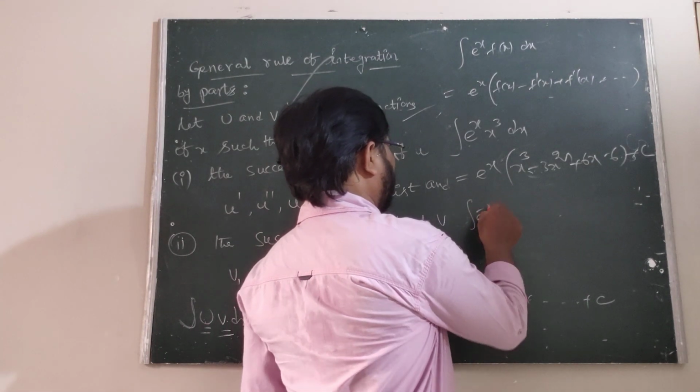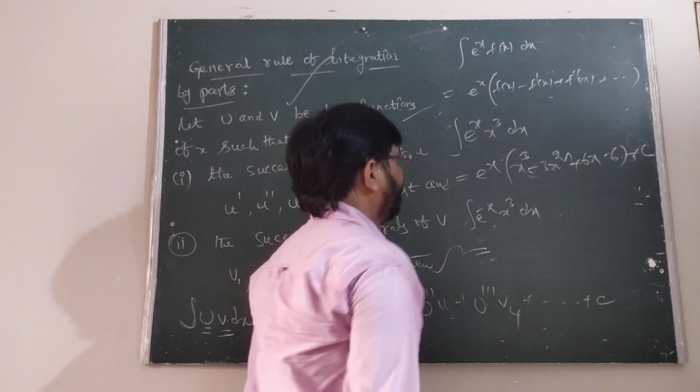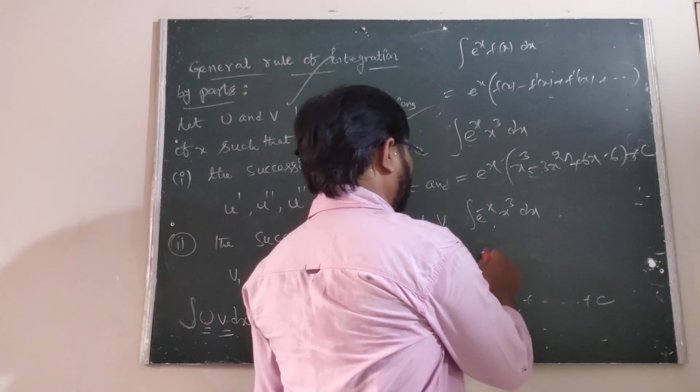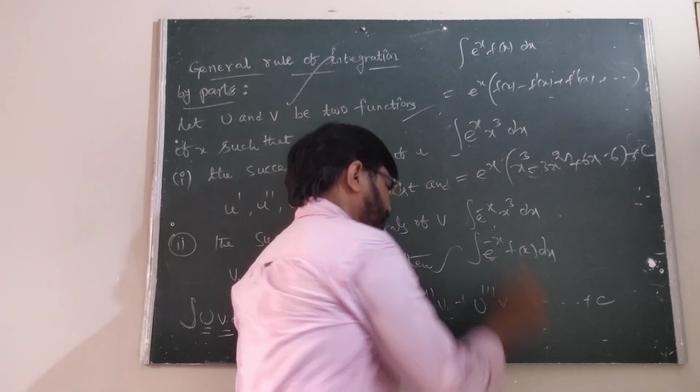integral e power minus x cube dx. How to solve this one? Here this is the form integral e power minus x f of x into dx.